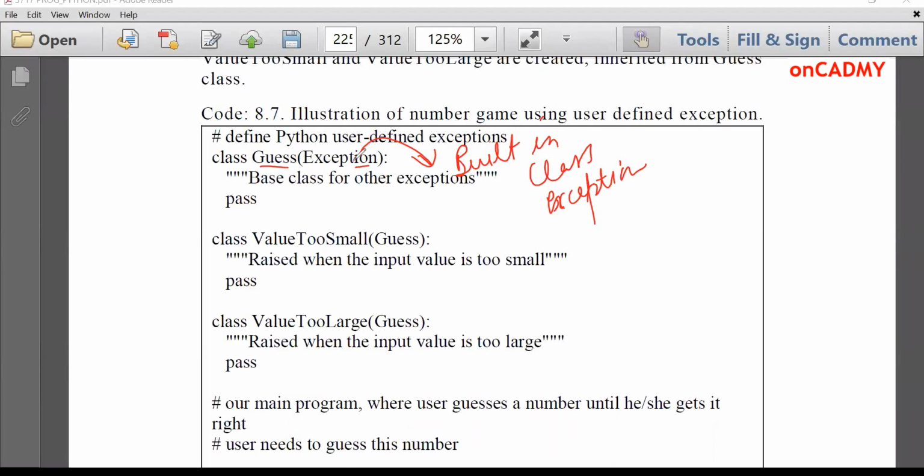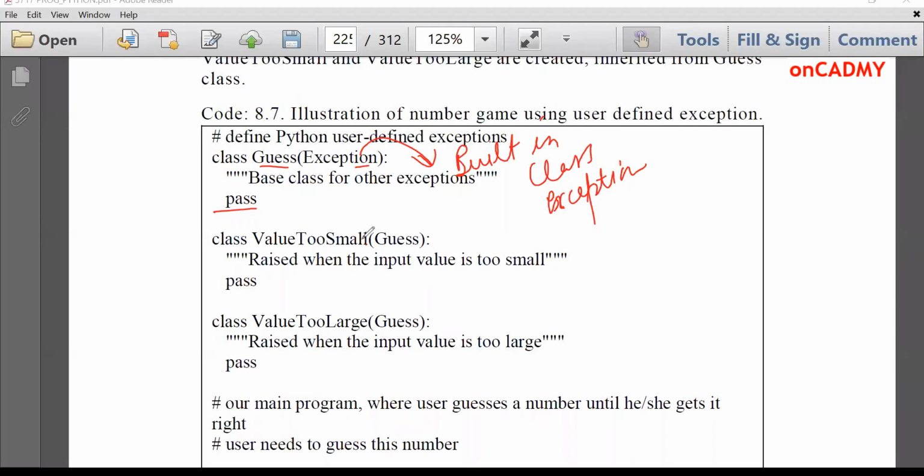And we have just declared a class, we have not written any code inside it. So we'll just write the statement pass. I already told you the pass statement is used just as a placeholder. We can give the code of the class over here later on. Fine. So we'll create another class, ValueTooSmall.